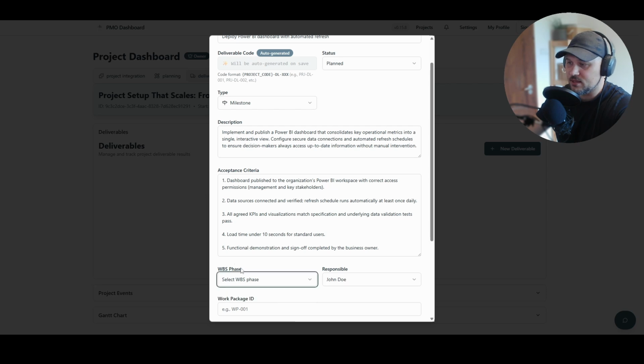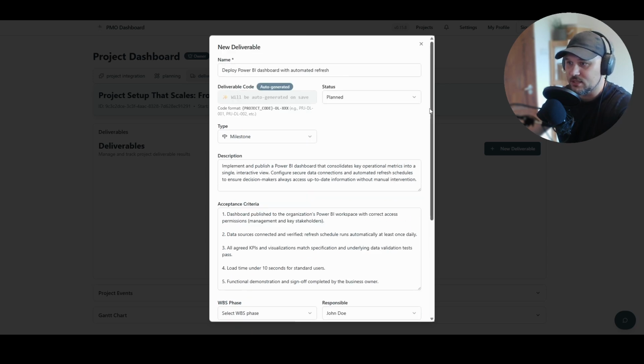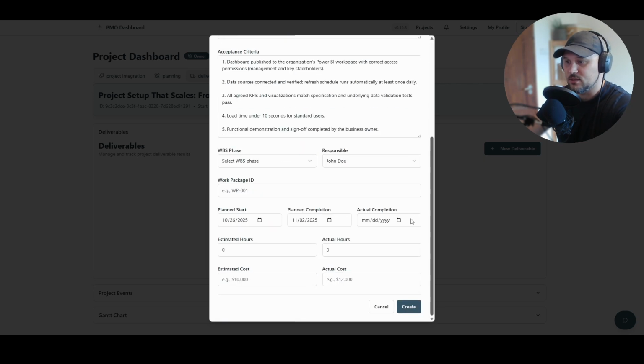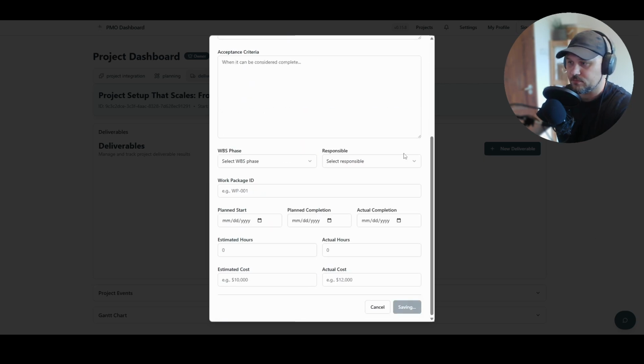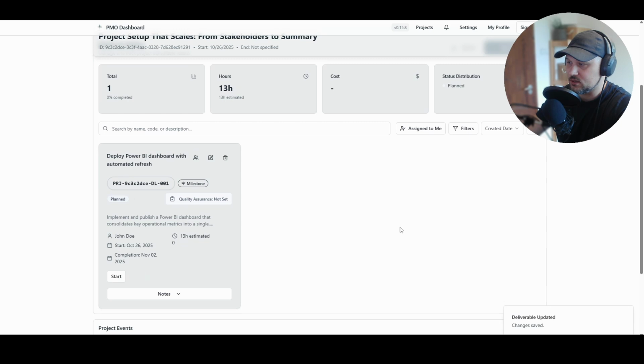It is not attached to a VBS phase right now at this point of the project creation, but we already have a responsible person who is accountable as we already set him up. We have a planned start, let's say it's today, and we have a planned completion, which is a week from today. And these are the basic information that needs to be filled with deliverable and create. And with that, our first deliverable is created and we can start it even.